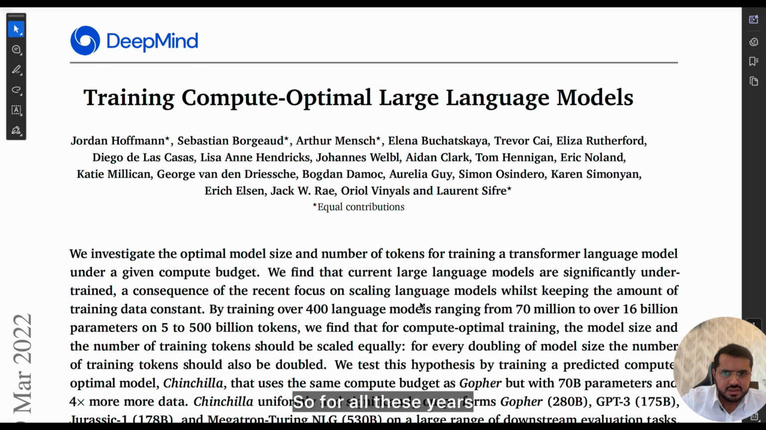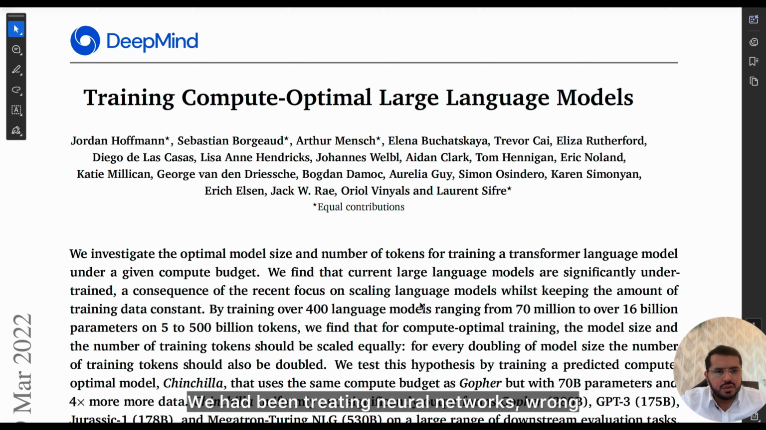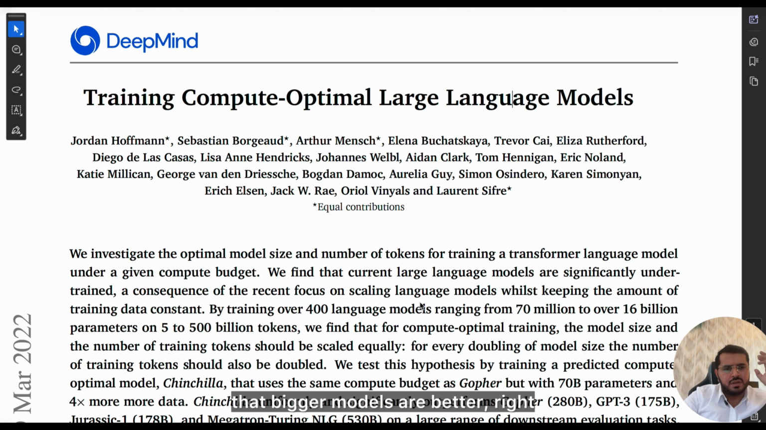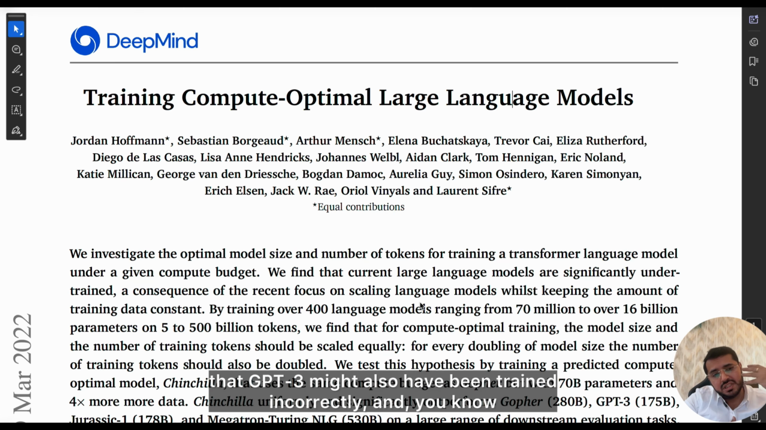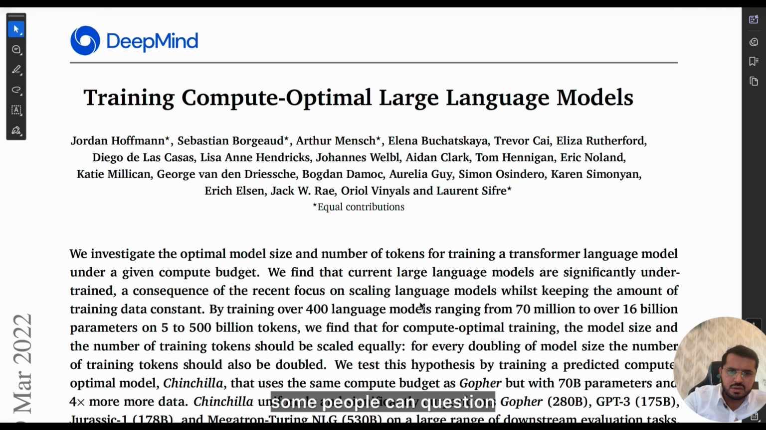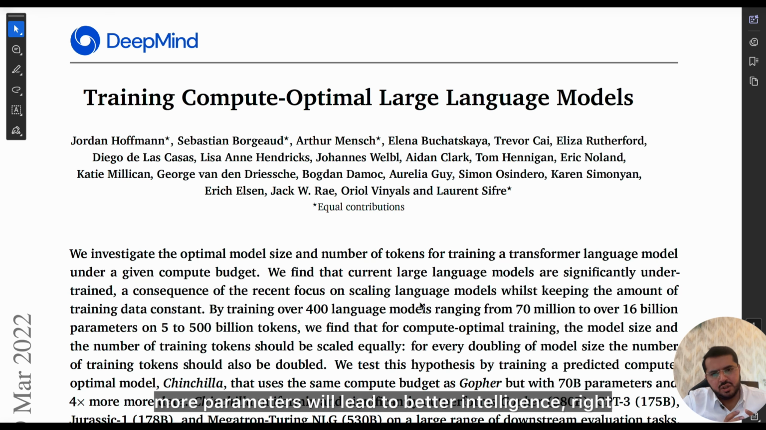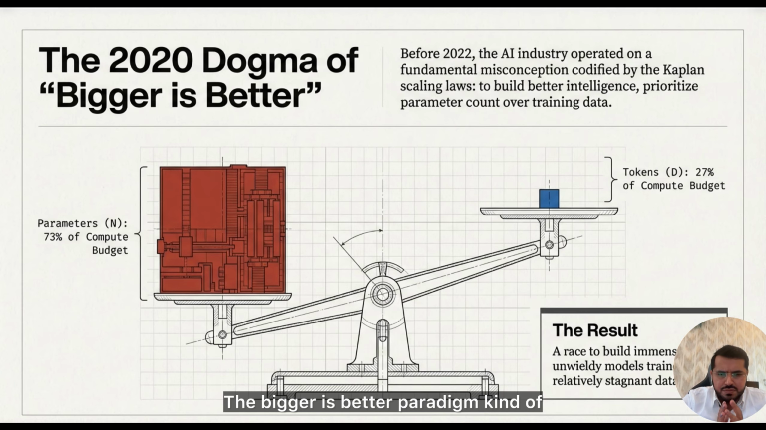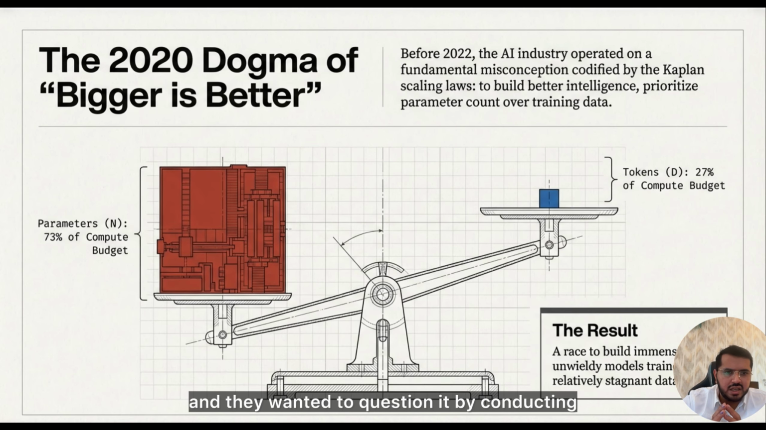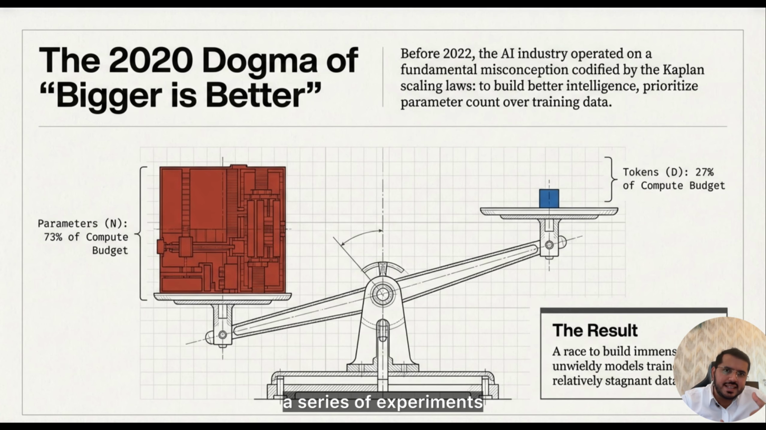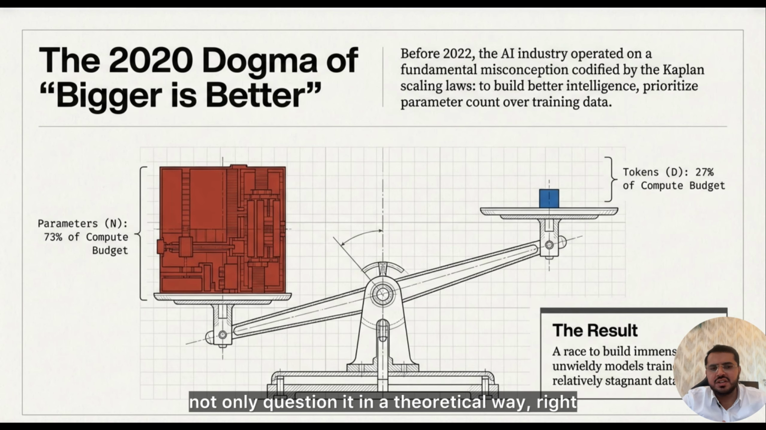For all these years, especially till 2022, we had been training neural networks wrong because we only kept with the paradigm that bigger models are better. There is a possibility that GPT-3 might also have been trained incorrectly, and some people can question that it was undertrained. For years, the AI industry believed that to build better large language models, we simply need to make them bigger. More parameters will lead to better intelligence. The bigger-is-better paradigm was questioned by DeepMind, and they did so by conducting a series of experiments, not only in a theoretical way.